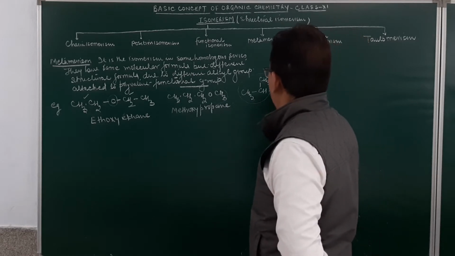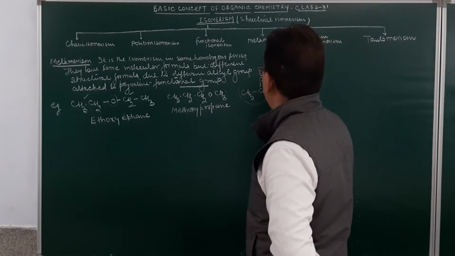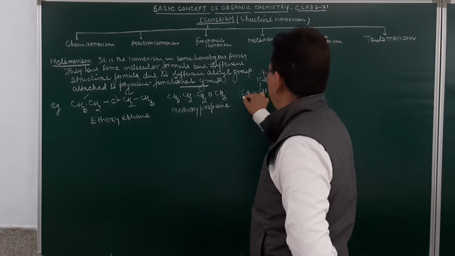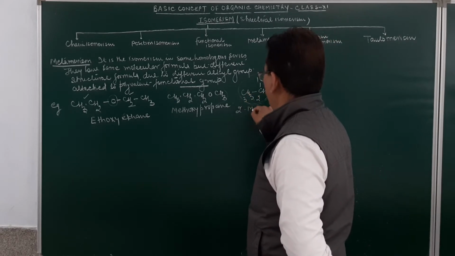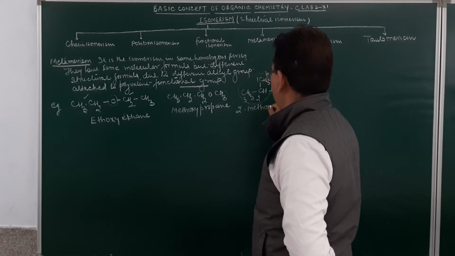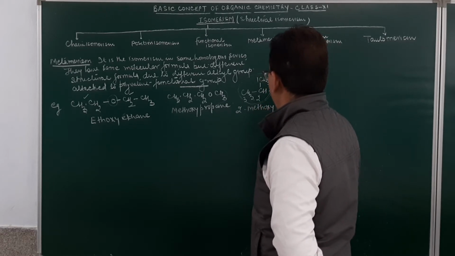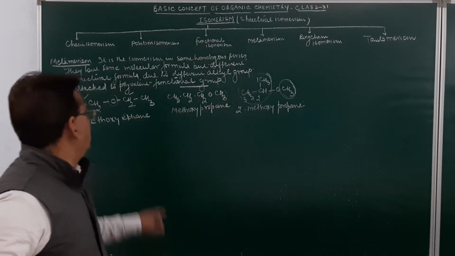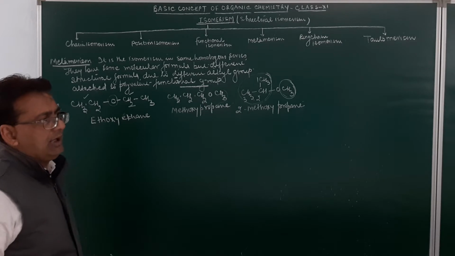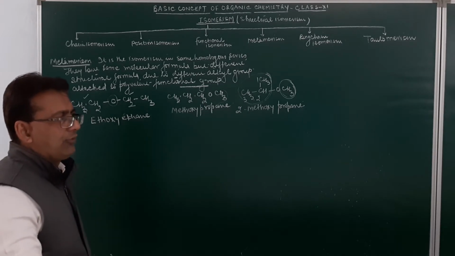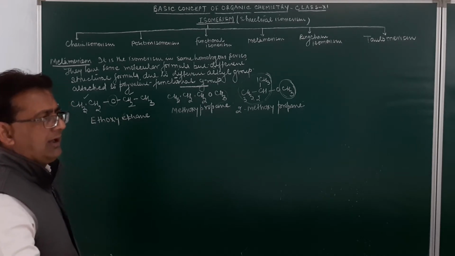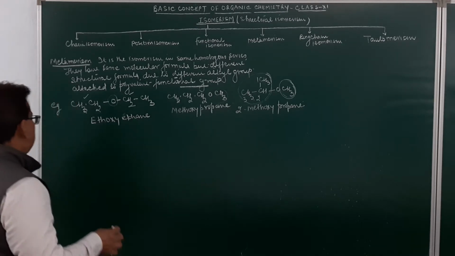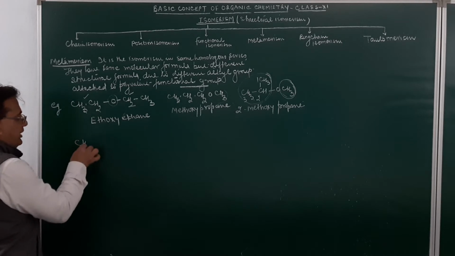Or we may name this 1, 2, 3: 2-methoxypropane. What is to be noted over here is that to the polyvalent functional group ether, the nature of the alkyl group has changed. So, we have got different types of alkyl group. This is called metamerism.